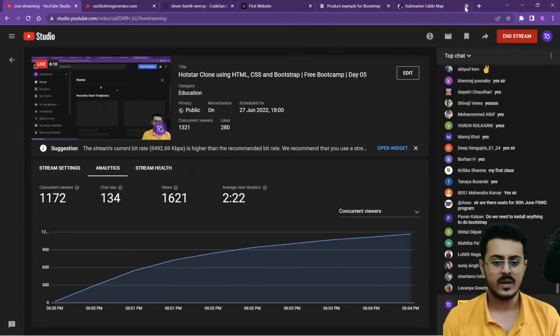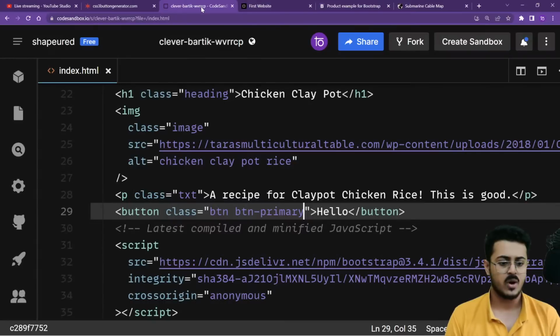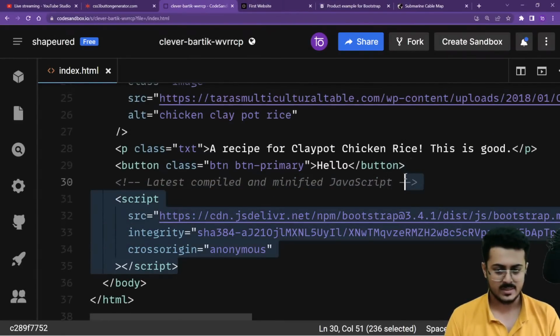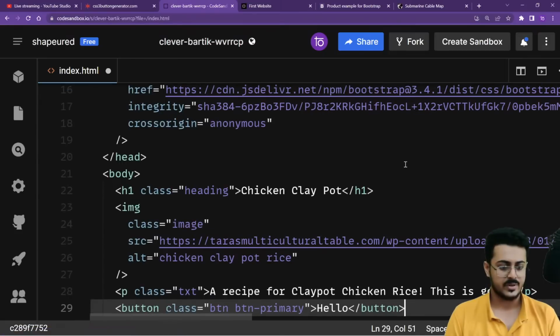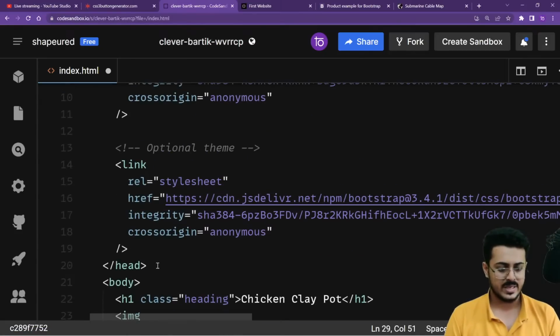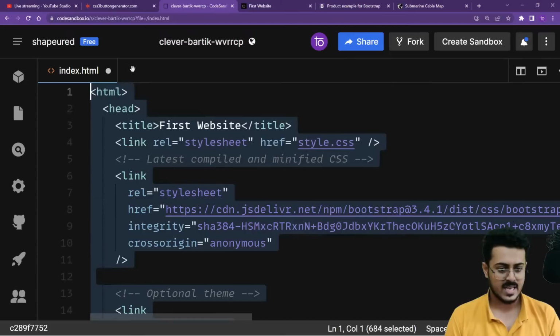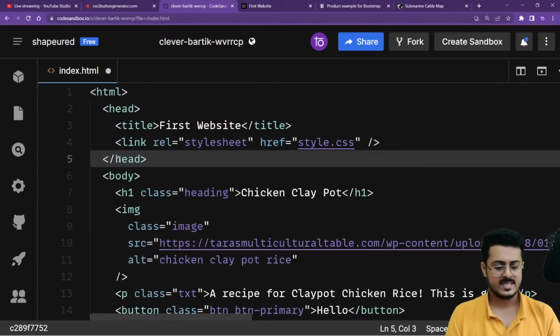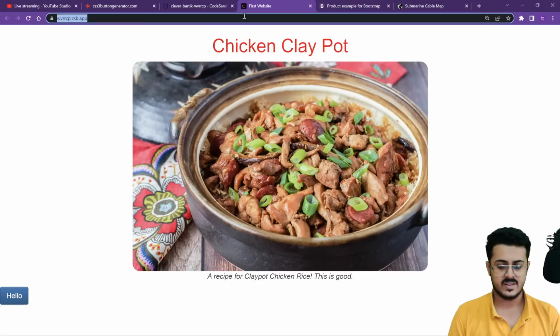Or else let's do one thing. Let's use our previous CodeSandbox itself. Let me remove everything from right over here. We don't require this. We will be learning about it at a later point of time. We will also be removing this as well. This is something that I was just checking whether it will work or not. Control S, save. This is our website right now, guys.